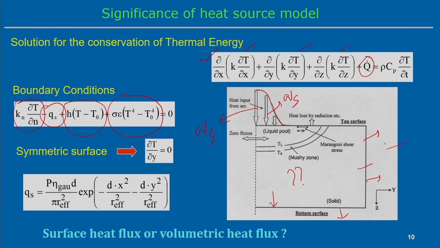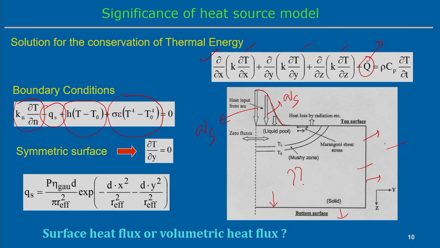When we represent the volumetric heat flux, we can incorporate it through the governing equation. Mathematically it is not exactly internal heat generation, but we can use the internal heat generation term to incorporate the volumetric heat source through the governing equation.